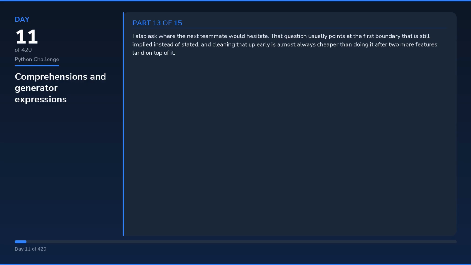I also ask where the next teammate would hesitate. That question usually points at the first boundary that is still implied instead of stated, and cleaning that up early is almost always cheaper than doing it after two more features land on top of it. When the code is shaped well, the functions, classes, handlers, jobs, or migrations tell the same story. When they do not, the mismatch shows up in review before it shows up in production, which is exactly where I want the correction to happen.